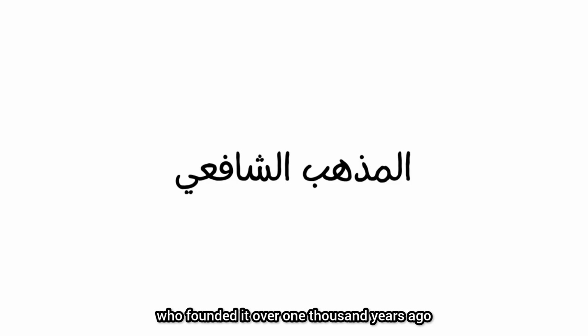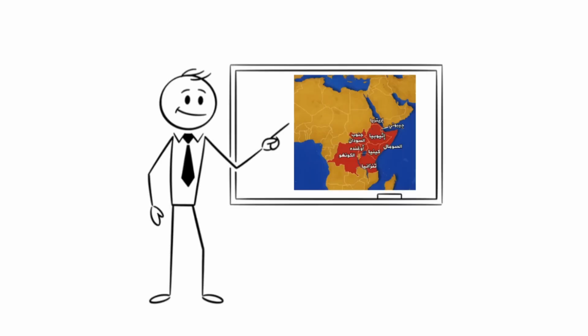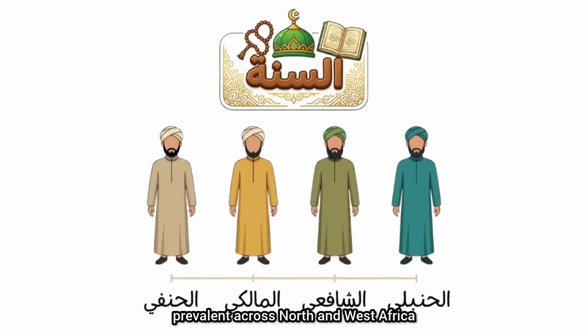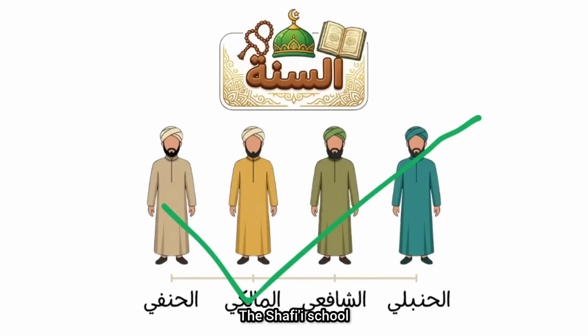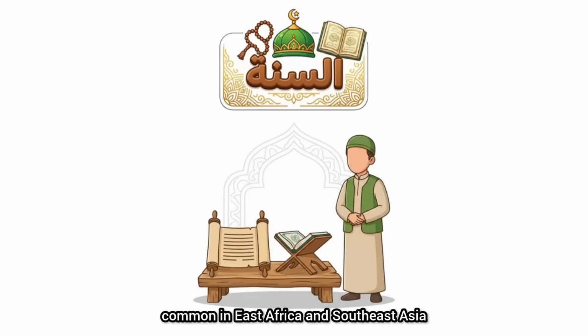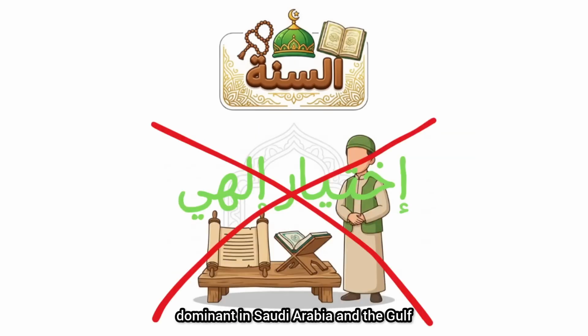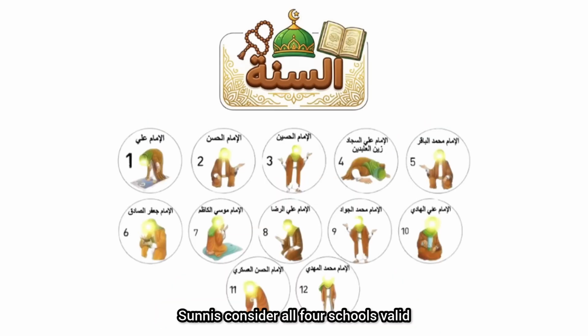over 1,000 years ago. The Hanafi school, the oldest and most widespread, dominant in Turkey and South Asia. The Maliki school, prevalent across North and West Africa. The Shafi'i school, common in East Africa and Southeast Asia. The Hanbali school, dominant in Saudi Arabia and the Gulf. Sunnis consider all 4 schools valid, and a person may follow any of them.